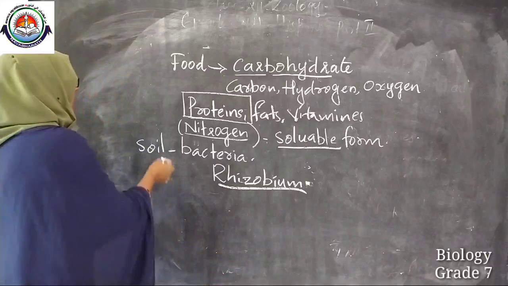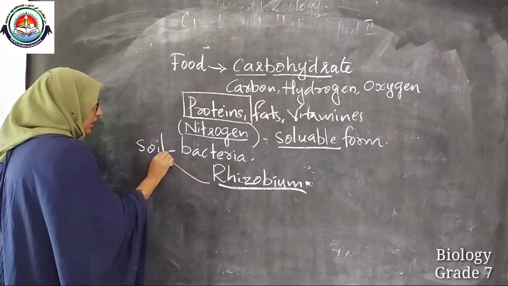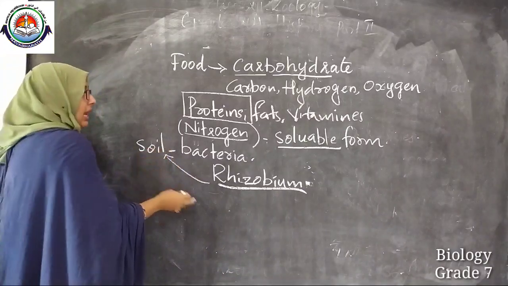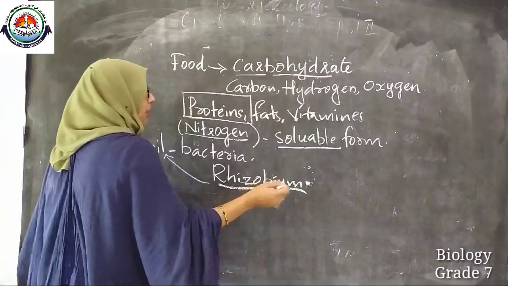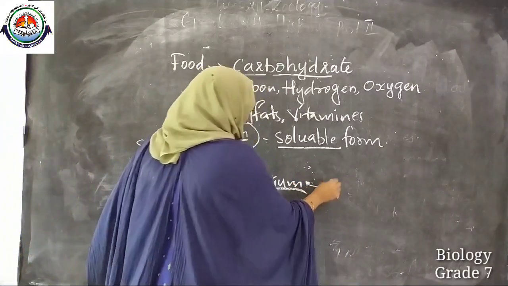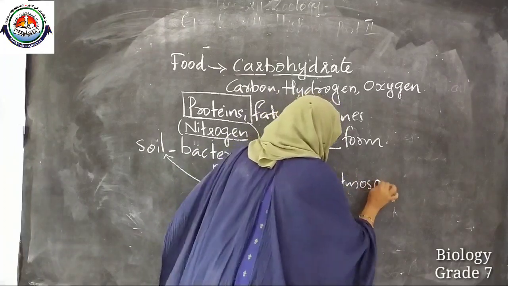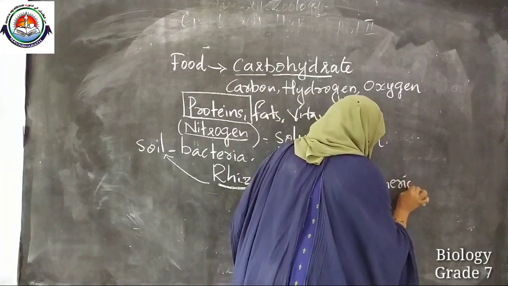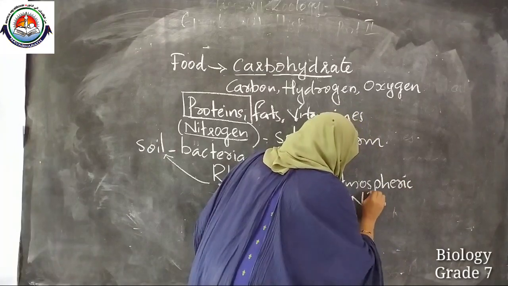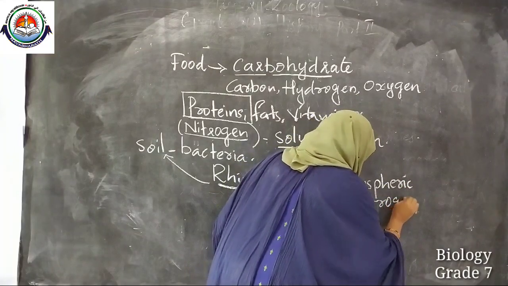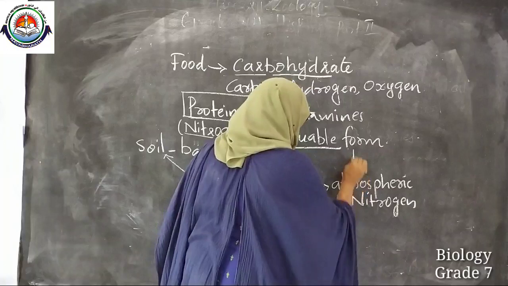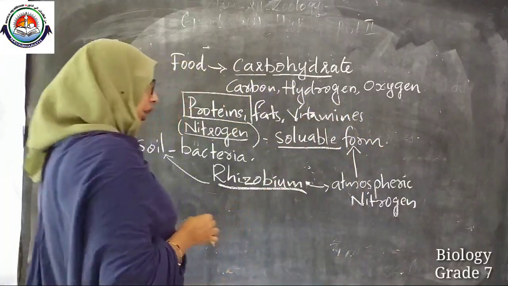Okay. So this Rhizobium is present where? In the soil. They are responsible for the conversion of atmospheric nitrogen to the soluble form. Clear?